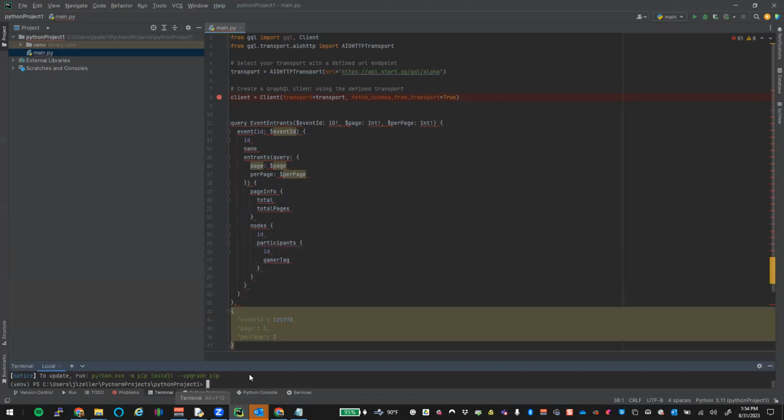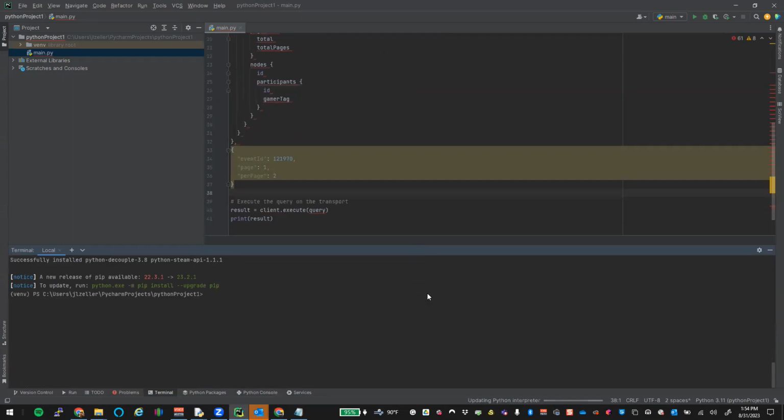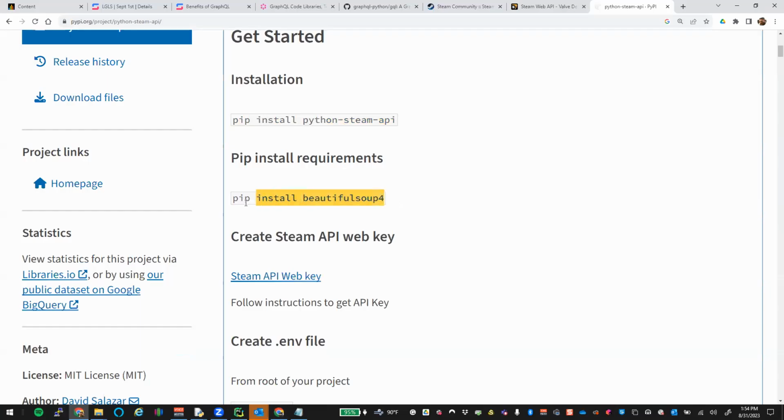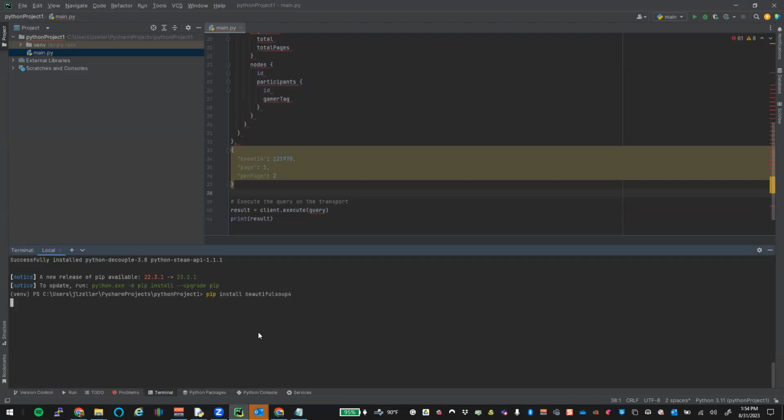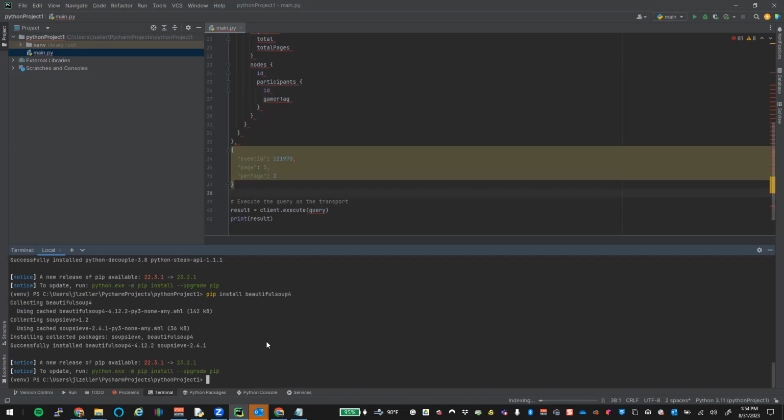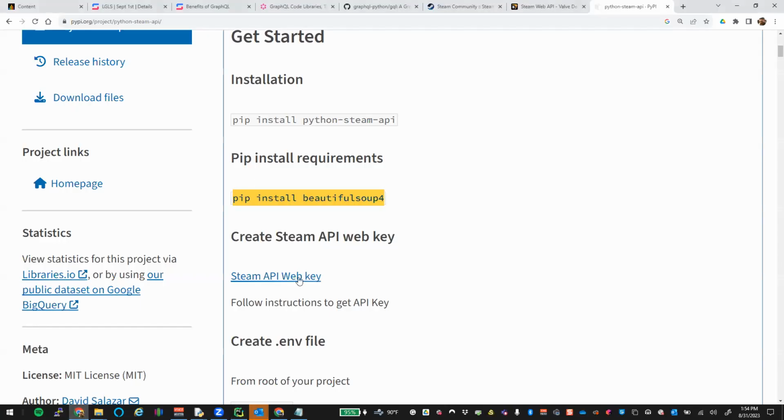We need a terminal. And we're going to do a pip install steam. Now, obviously, you'd want to create a new project for this because I just installed like 13 packages for that other project. Clean installs are the best installs. And we need Beautiful Soup. That's probably because it's pulling it down in XML format, would be my assumption.